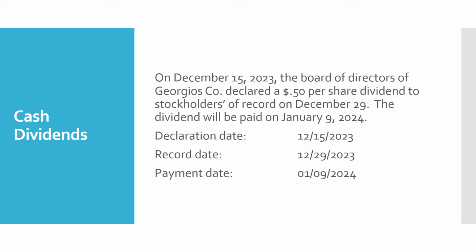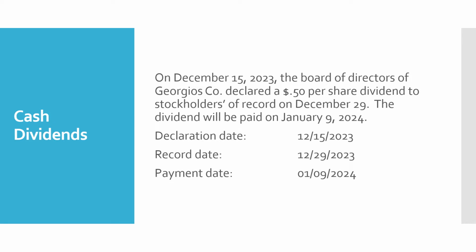In this case, our declaration date is December 15th, 2023. That is the date on which the board of directors declares the dividend and the date on which it becomes a liability. So we're going to need to make a journal entry to bring that liability onto the books.